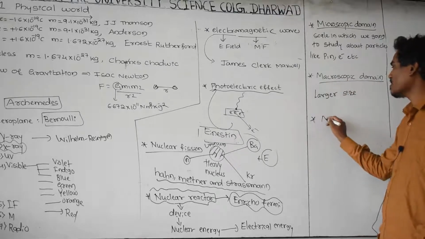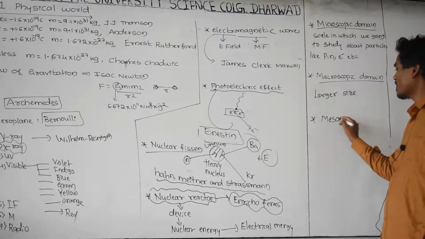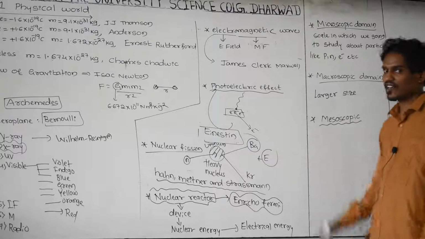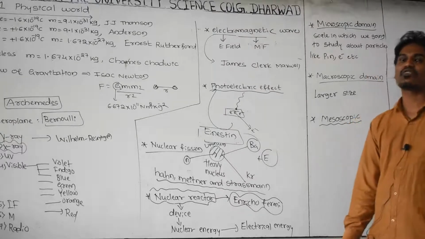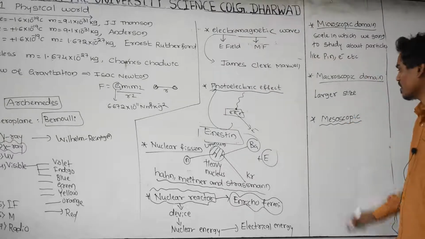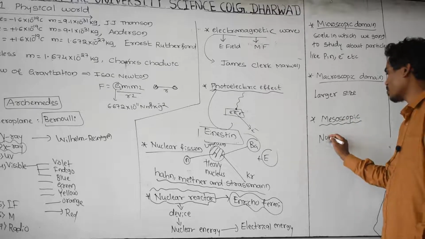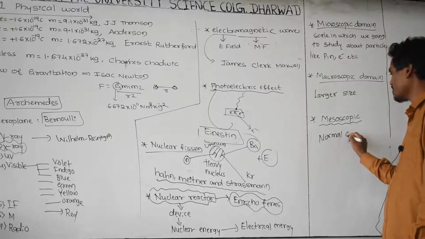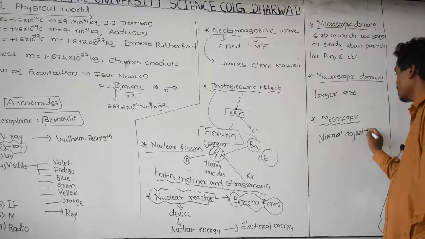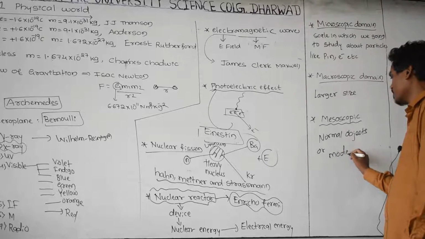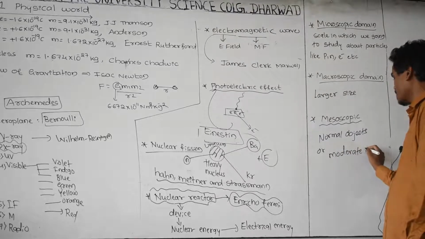And the last one is mesoscopic. What is a mesoscopic domain? It is a domain or the range or the scale in which we are going to study objects which are having a moderate mass or a normal mass. Normal objects or moderate masses, moderate in size.